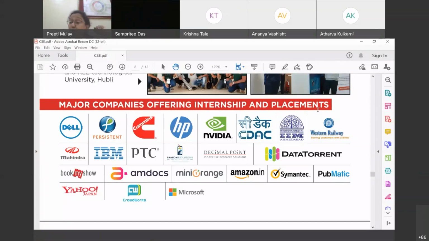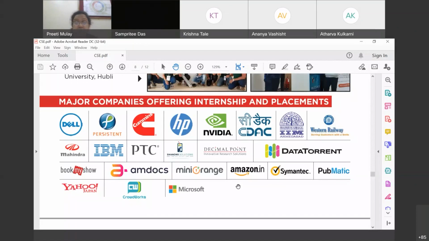TSYS is into the financial domain and the security of our debit cards and credit cards and whatnot. It's a wonderful place to work, and of course you get to work at international levels too, because TSYS has a presence at various locations worldwide. I request you to please check that company's name too, which is not listed here because it's just today's news. So in addition to all these big names, TSYS is now added to this list.